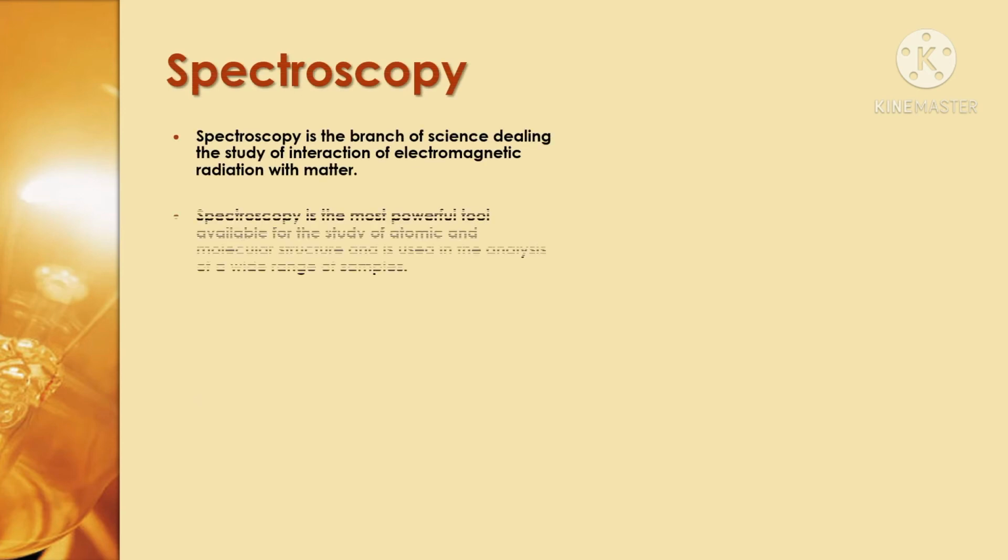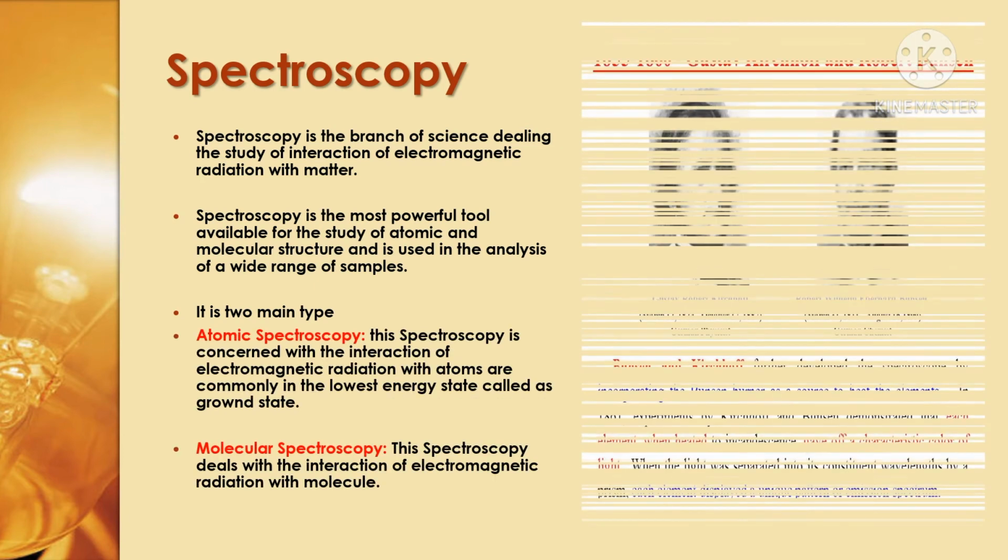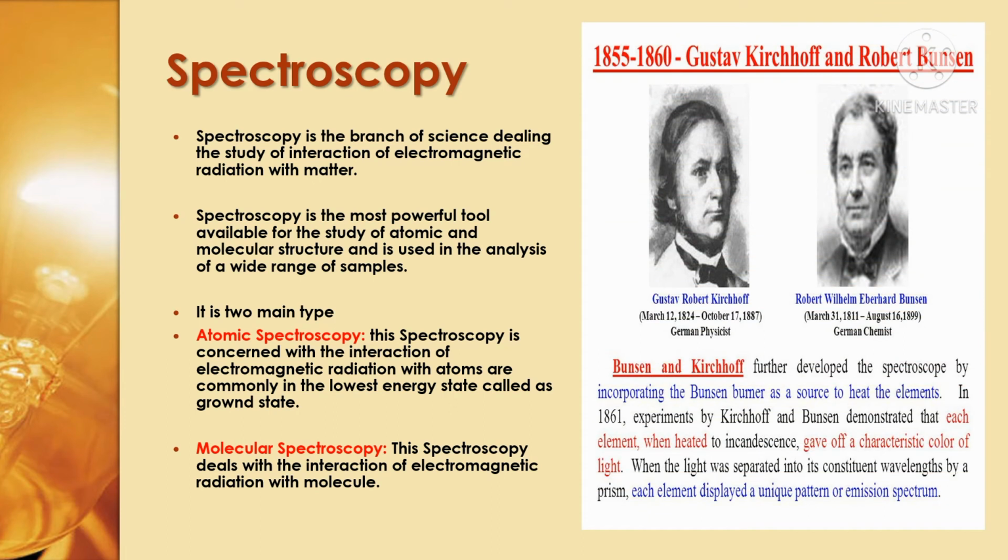Here, the introduction to spectroscopy. Spectroscopy is the branch of science dealing with the study of the interaction of electromagnetic radiation with matter. It is the most powerful tool available for the study of atomic and molecular structure and is used in the analysis of a wide range of samples. Spectroscopy has mainly two types: atomic spectroscopy and molecular spectroscopy. In atomic spectroscopy, electromagnetic radiation interacts with atoms, and in molecular spectroscopy, the electromagnetic radiation interacts with molecules.